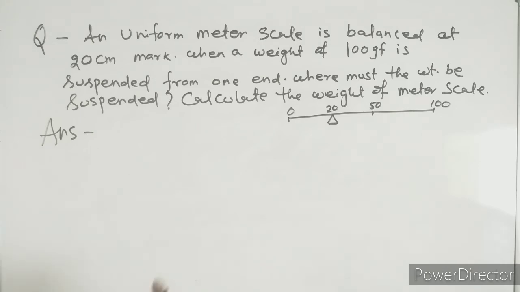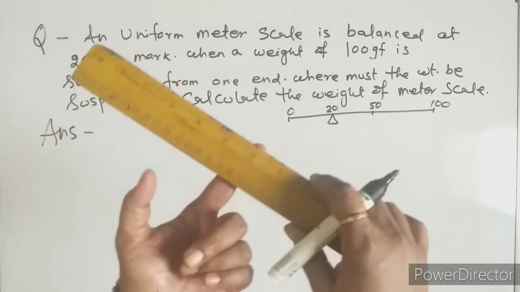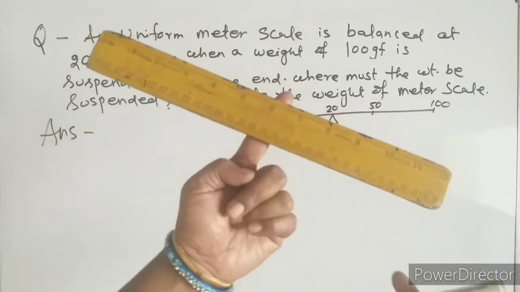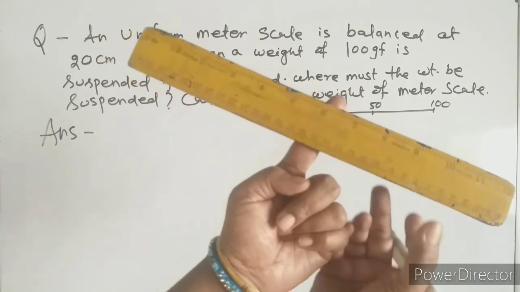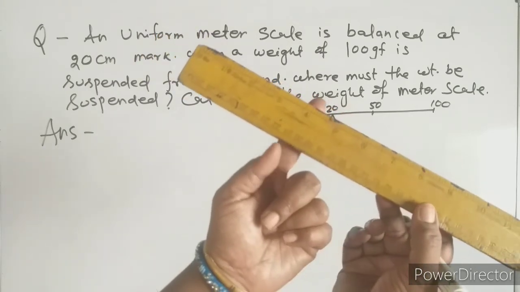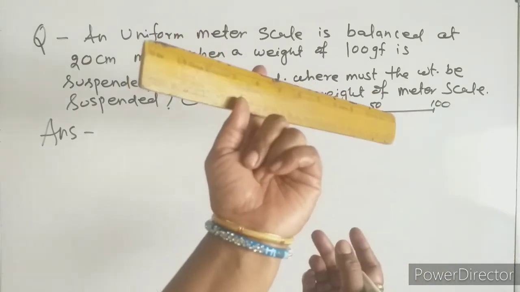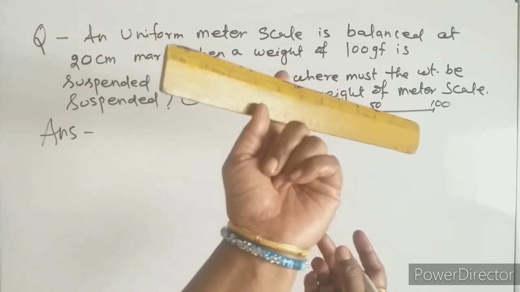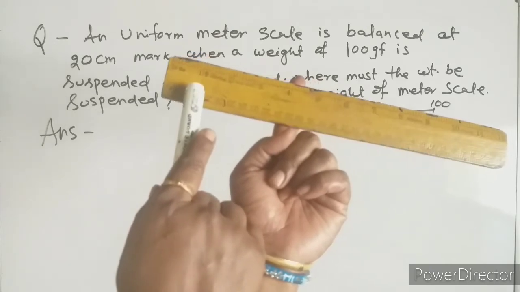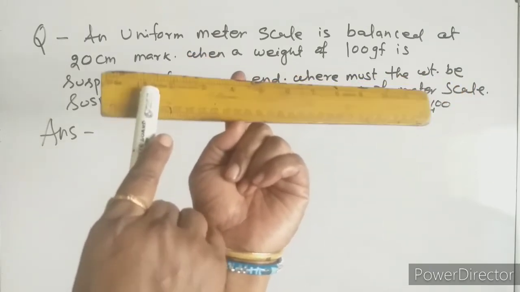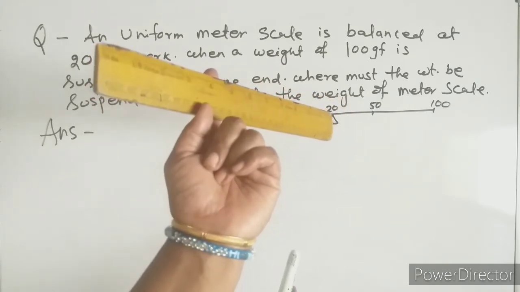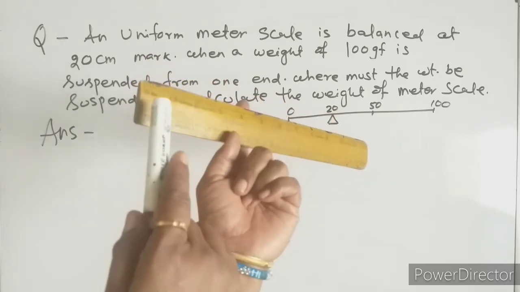So for that, let me tell you one trick. If we cannot understand, here you balance it like this. So imagine this one is 50. It should be balanced at 50. Now I am changing the direction, I mean the fulcrum. Here I am changing the direction. 20 means it is here. So how will it be? This one is going down. So if I apply the force, this weight will be suspended on this side, then only this scale will be at balance. Otherwise this one will be like this. I hope you understand. This one is going down. Clear? So this is the 0 end.